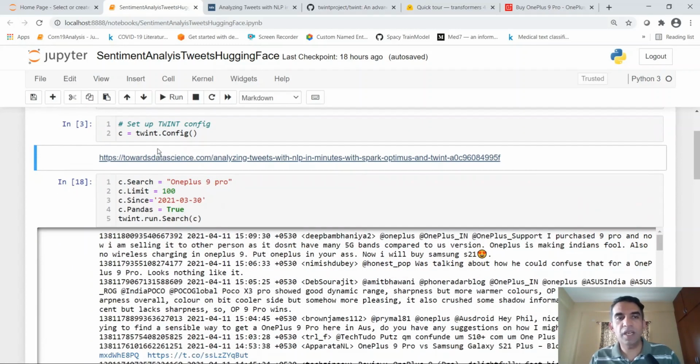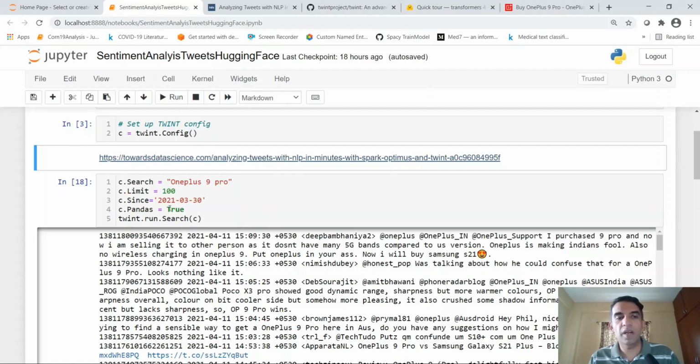Then I have to set up a config for our tweet scraping. In the config object, I'm going to search for the OnePlus 9 Pro in all the tweets, basically the tweets which have this particular text. Then I'm going to extract 100 tweets, and the tweets are since 30th of March 2021, the day it was launched. And I want the output in a pandas data frame.